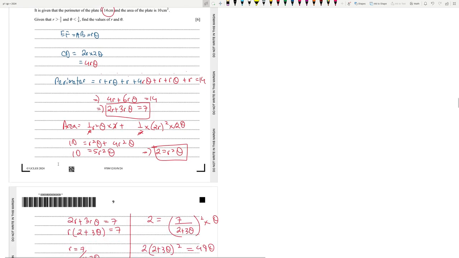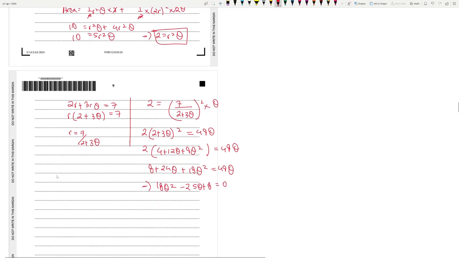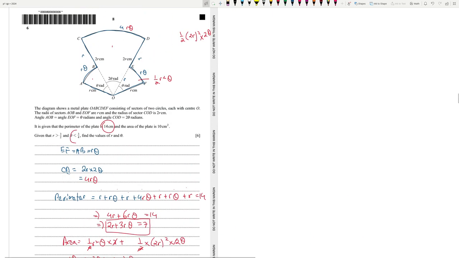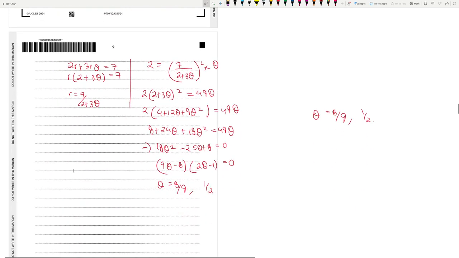Just gonna check. So one of them is 8 by 9, the other is theta is half. Okay, so (9 theta minus 8)(2 theta minus 1) is equal to 0. So theta is equal to 8 by 9 or half, but they mentioned something here. Theta is less than 3 by 4, less than 0.75. 8 by 9 is greater than 0.75. Okay, so this cannot be the answer since theta is less than 3 by 4. So theta is equal to half.